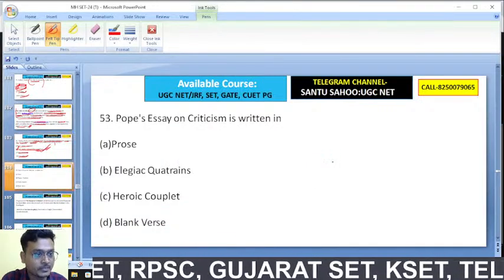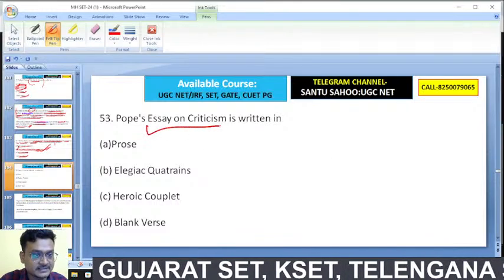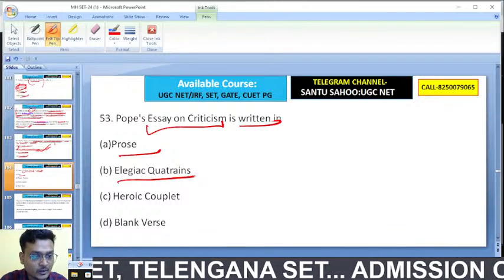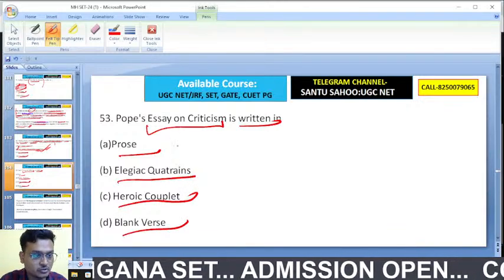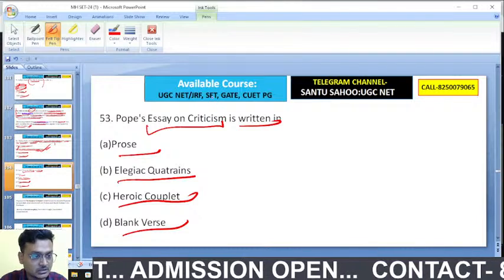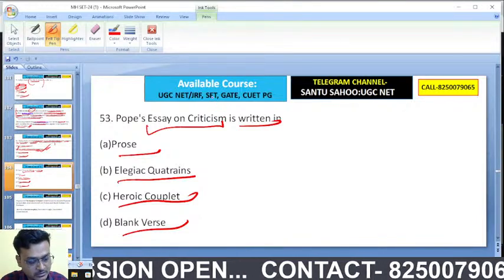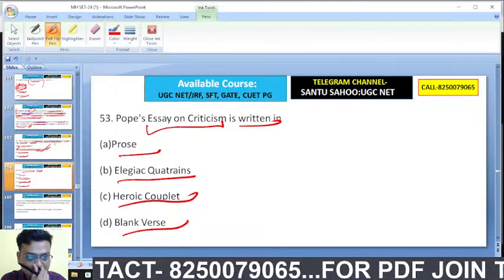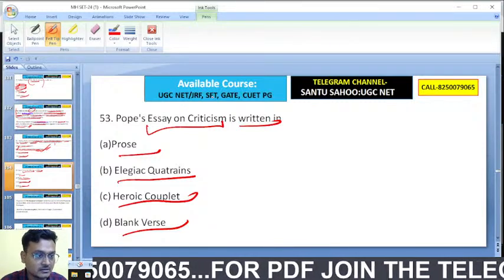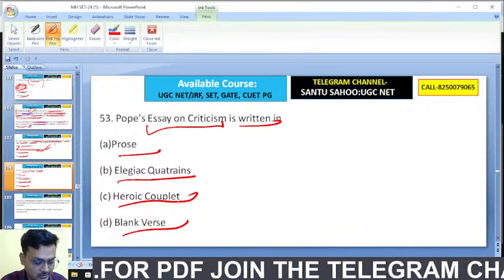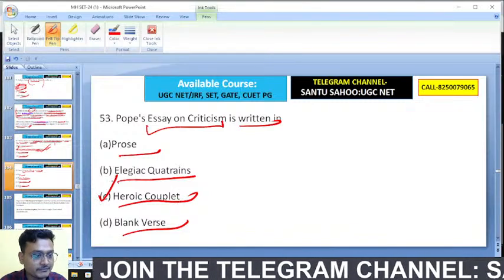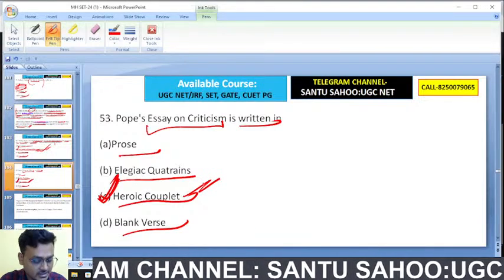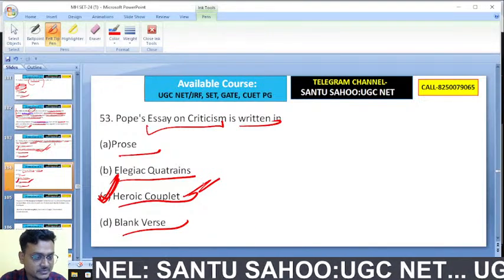Very good. Pope's Essay on Criticism is a work written in prose, elegiac quatrains, heroic couplet, or blank verse. You know, Pope was a master who wrote heroic couplets. So Pope's Essay on Criticism is written in, here the right answer would be heroic couplet. So here C is the right answer. These questions are also beneficial even for CUTPG students.